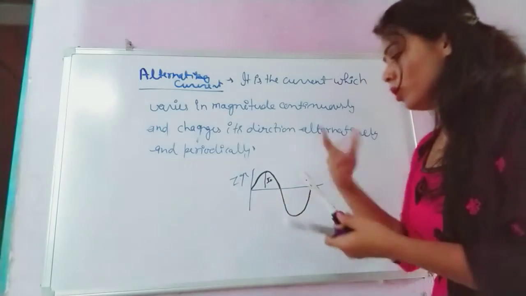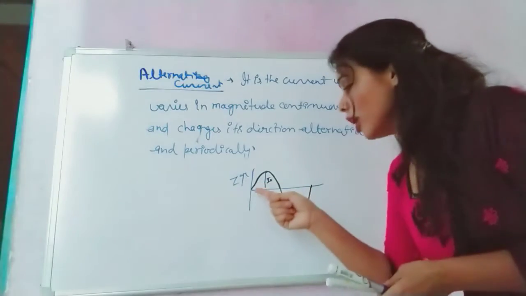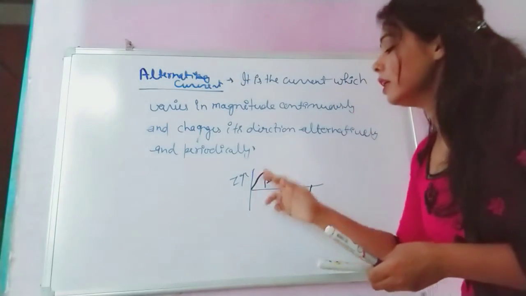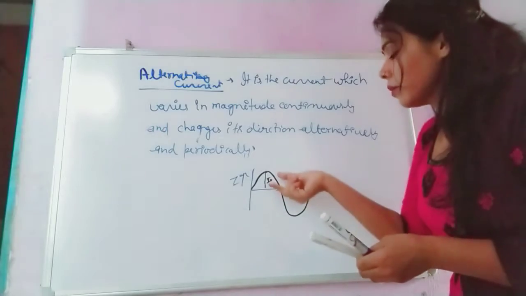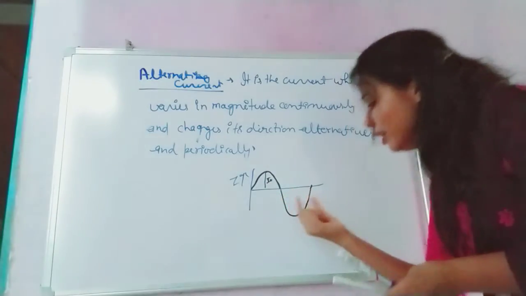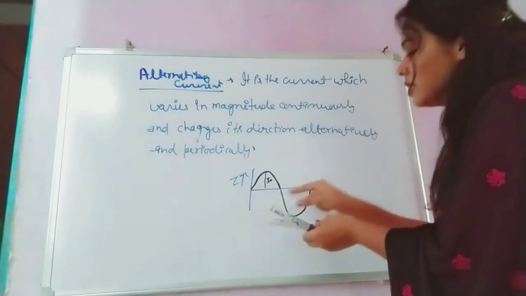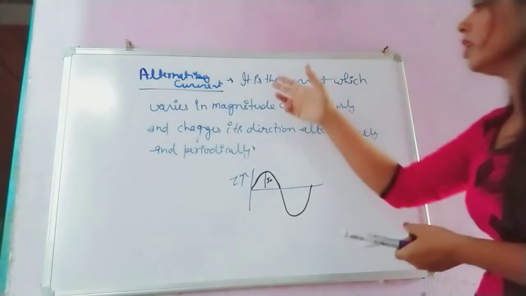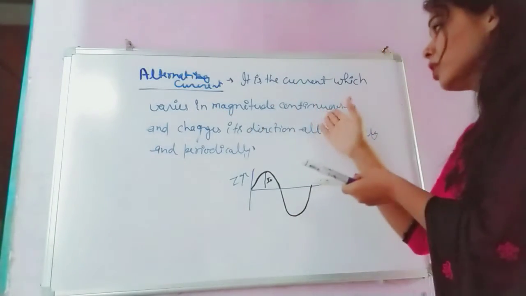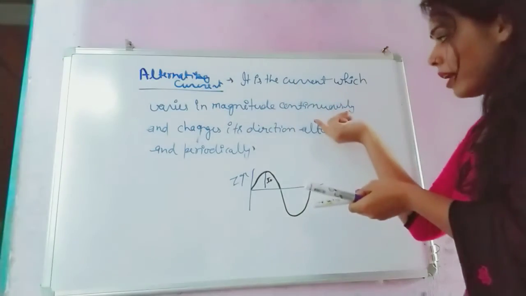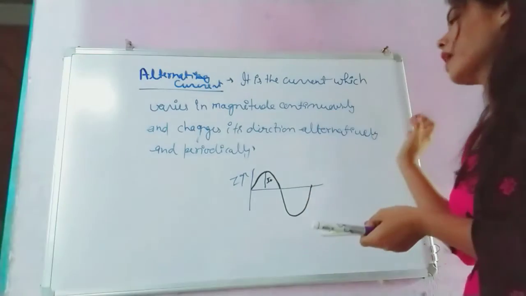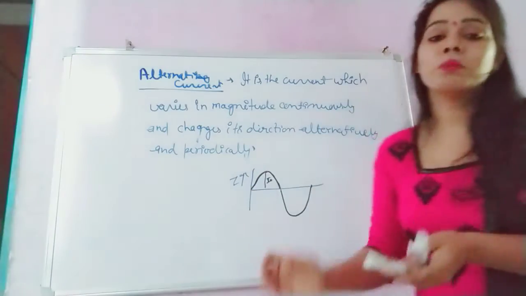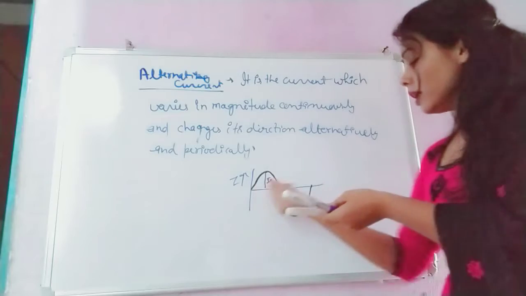What I want to tell you is that the value of current in AC continuously changes, and periodically it is changing its direction also. Same definition you have written: it is the current whose magnitude varies continuously and also changes its direction alternately and periodically. Means after certain periods it continuously changes.